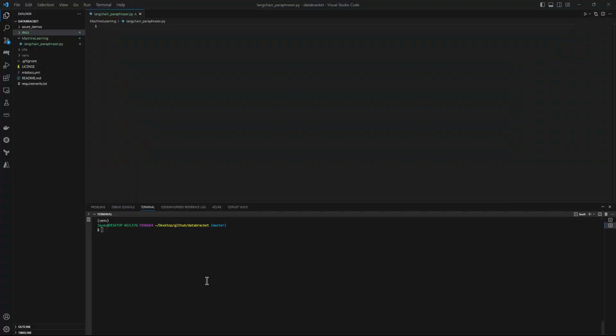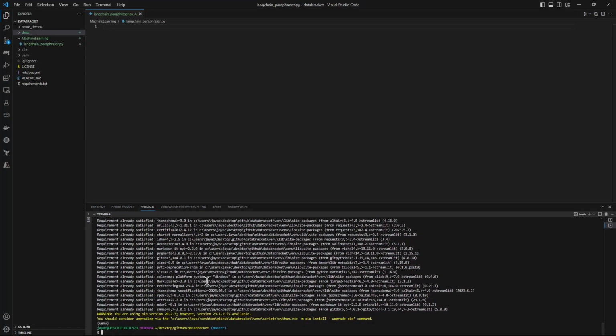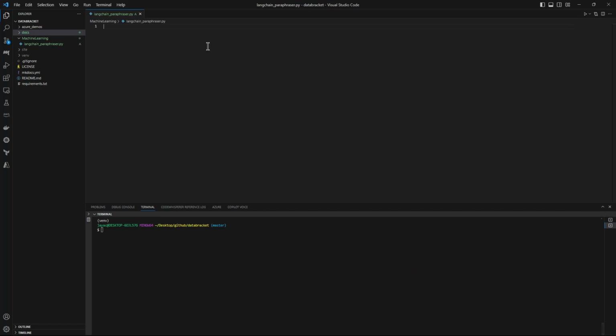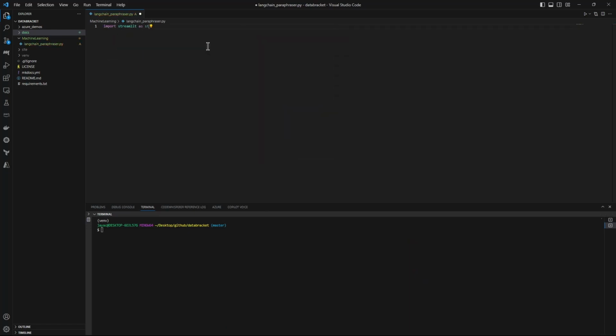Alright, let's start building it up. First thing we need is to install Streamlit. We are going to host our service on Streamlit, so I have already installed it. You can run the same pip command and you'll get Streamlit installed in your virtual environment. Alright, let's import Streamlit now. Okay, let's just add a title for now.